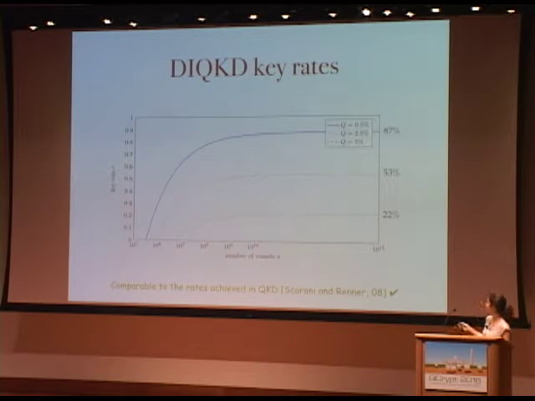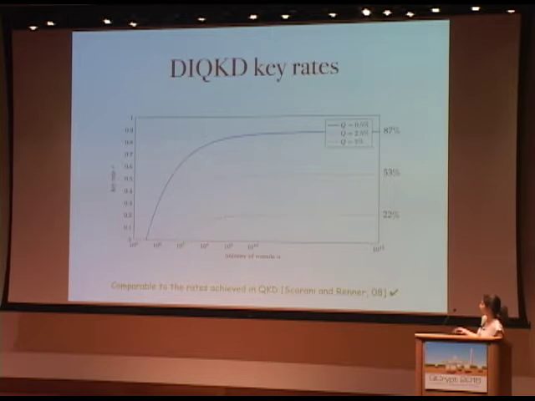Here we see the device-independent QKD key rates. We consider a very basic device-independent QKD protocol, where the honest implementation is just with qubits and some simple noise model. What we see here is the key rate, the length of the key divided by the number of rounds, as a function of the number of rounds. The different curves are for different quantum bit error rates, so different amounts of noise in the channels.